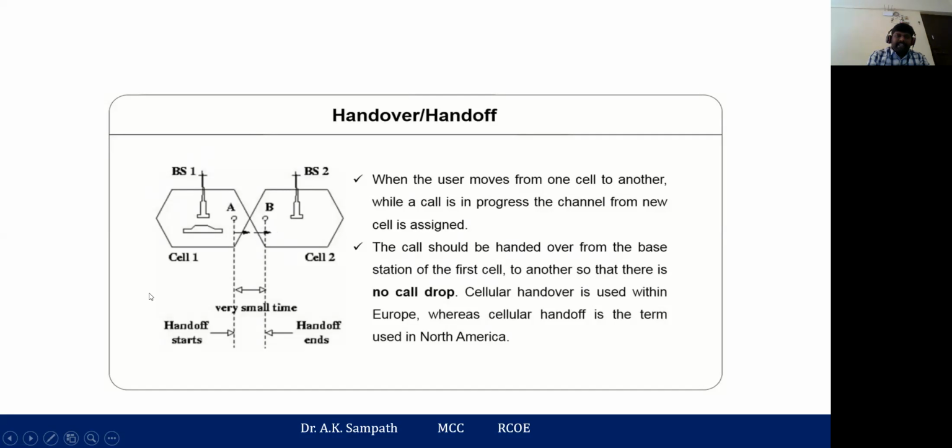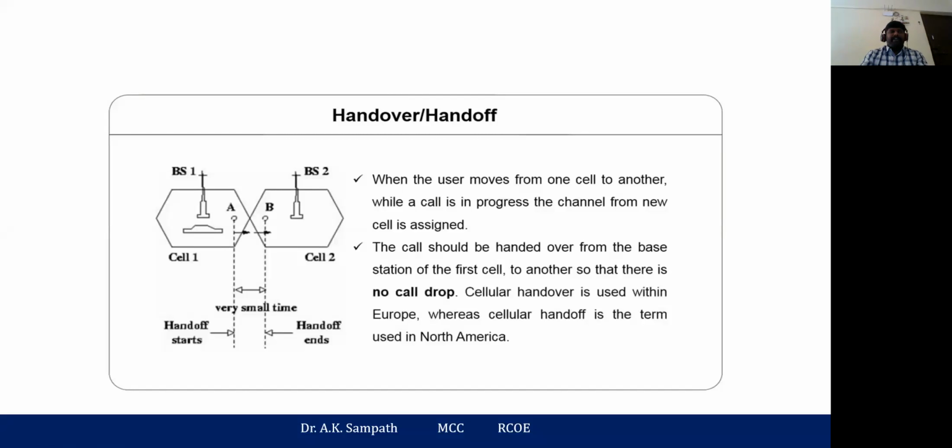to base station 2. All the operations related to the call and other services are completely transferred from the old base station to the new base station where the user enters. This process is called handoff or handover, and it avoids call drops. Is it clear what is meant by handover and handoff?